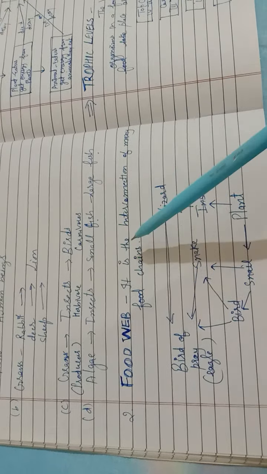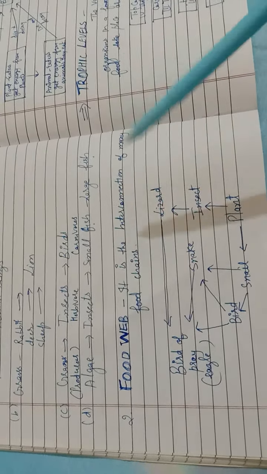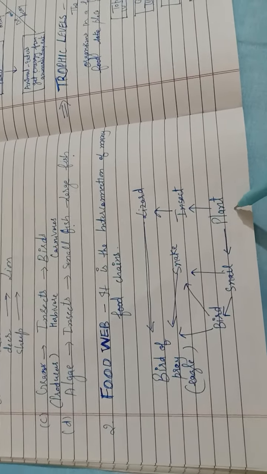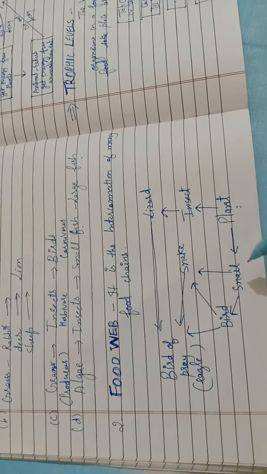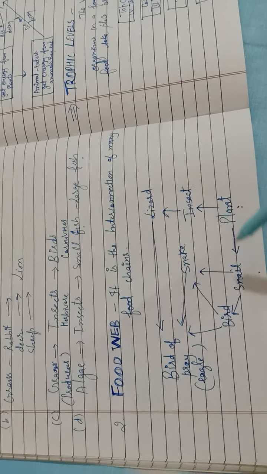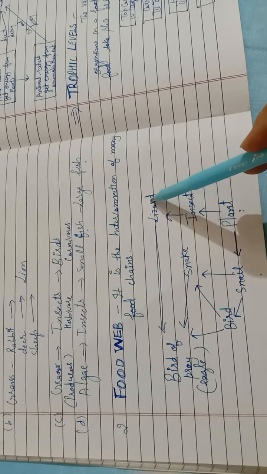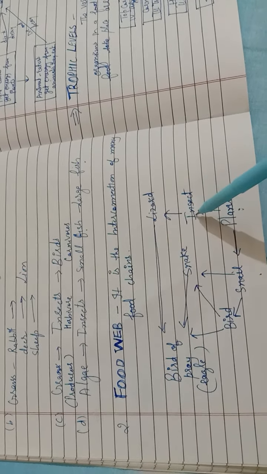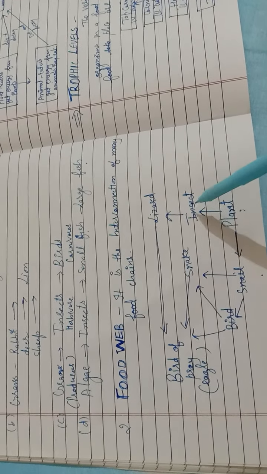The food web is the interconnection or network of many food chains. Here you can see the plants. A plant can be eaten by insects, and the snail also depends on the plant. Insects can be eaten by lizards, but insects can also be eaten by birds.